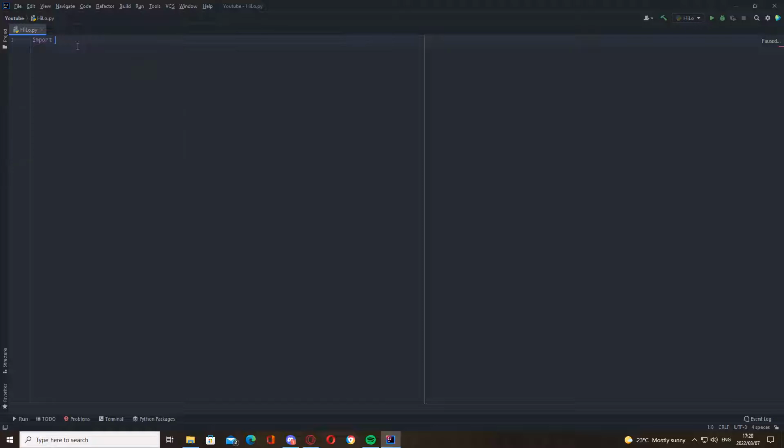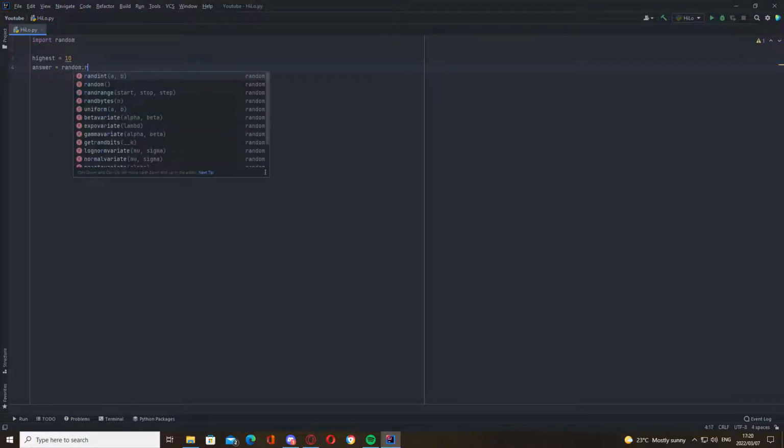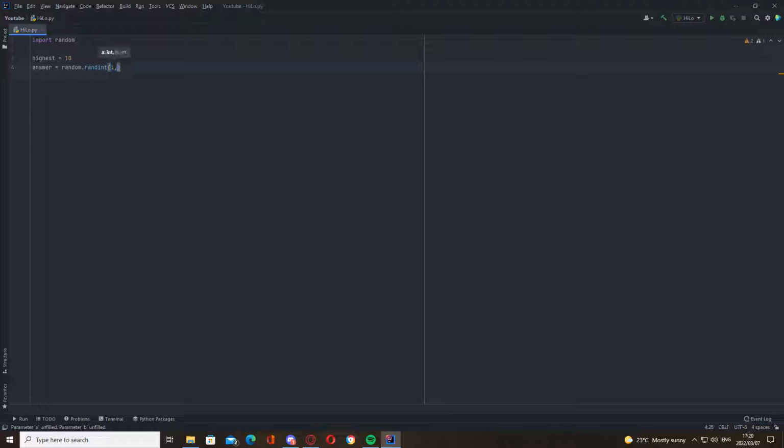First, we're going to import the random module. Then we're going to define the highest number. Let's make it 10. How are we going to get the answer? Answer equals, I can't spell, random integer 1 to 10. You can make this 100, 1000, it doesn't matter.